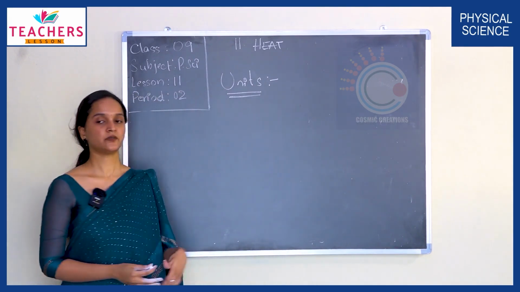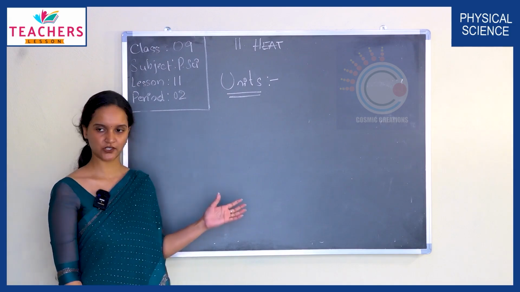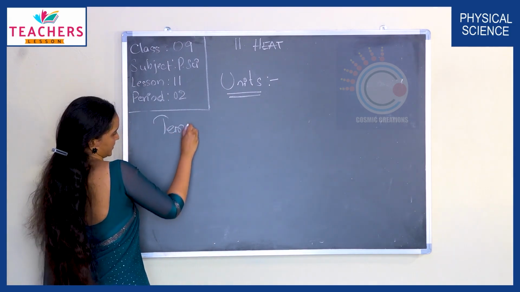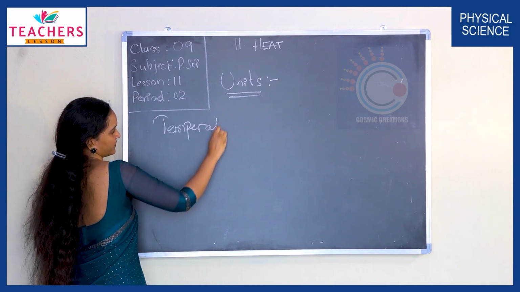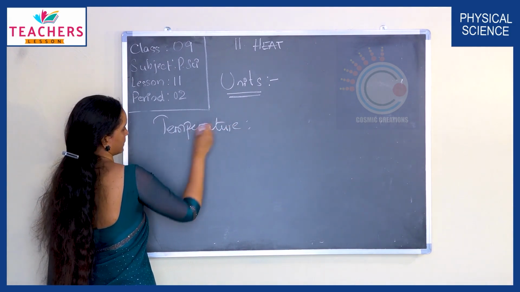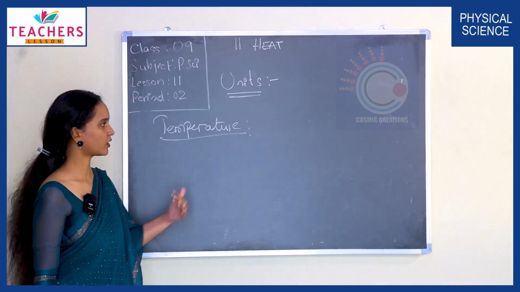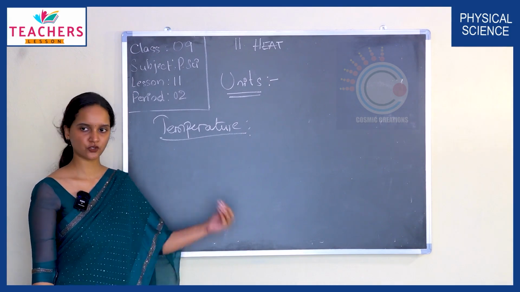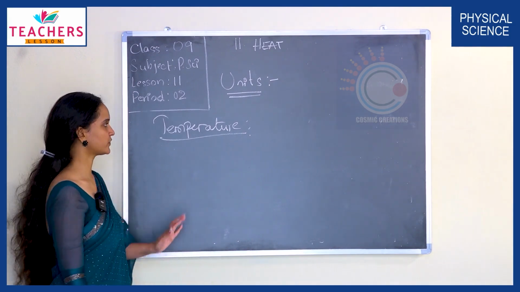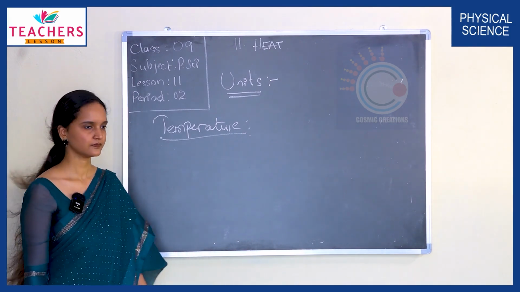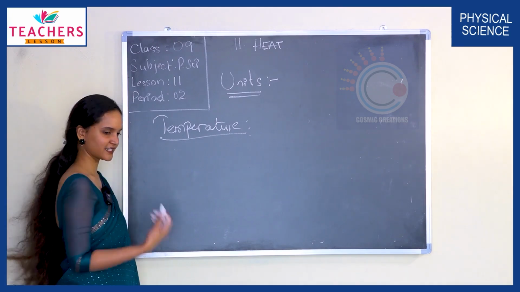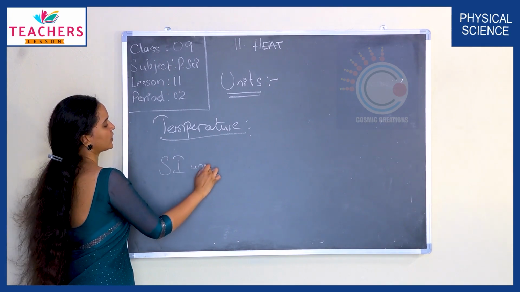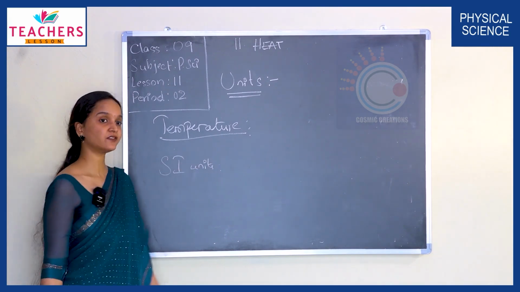Now that we have defined the units of heat energy, what else do we have? Temperature. So temperature is the degree of hotness or coldness, correct? So we need units to measure temperature also. What are the units of temperature? Degrees Celsius. Correct. So the SI unit of temperature is Kelvin.